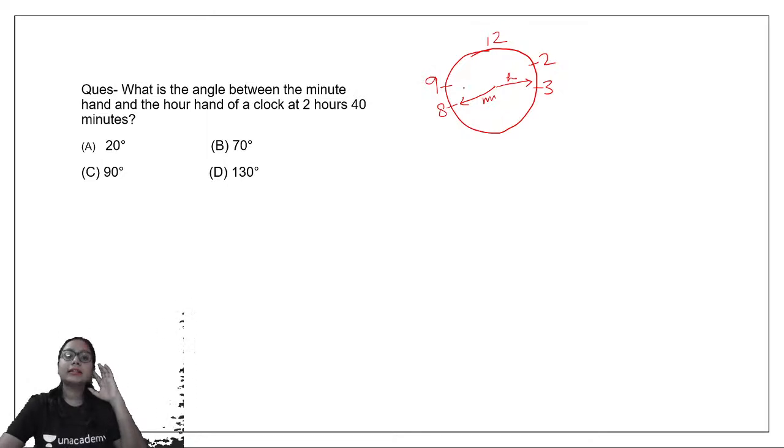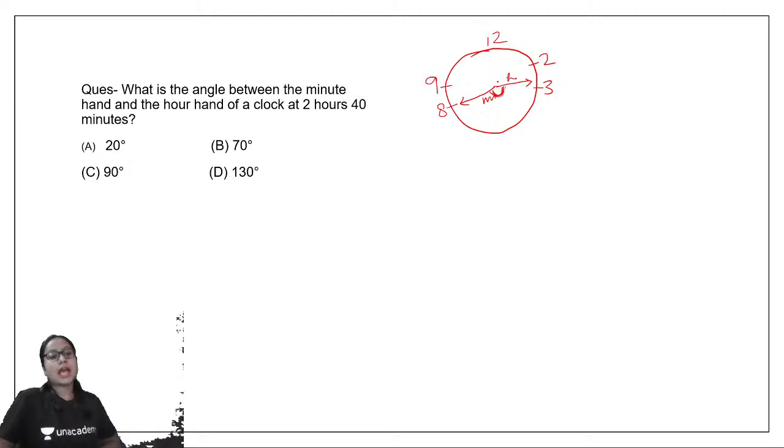Okay, so this would be the angle formed. We have to find out what is the measure of this angle. Now see, given the option choices, we have 20 degrees, 70 degrees, 90 degrees and 130 degrees. Okay, so we have drawn a rough figure, right?